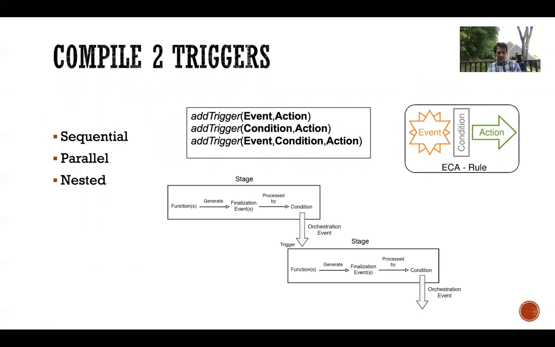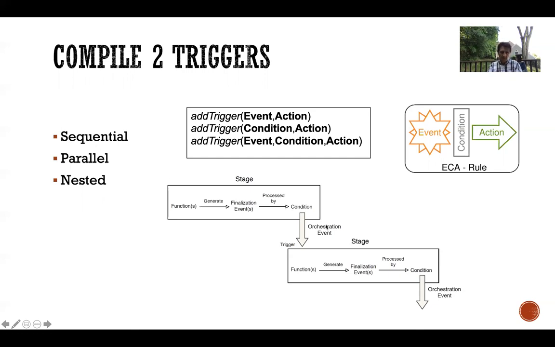Once we have this architecture, we have to demonstrate that we can compile different workflows to triggers in the system with our simple API. The simple example is a sequential workflow where we have a function that, when it terminates, generates some event that a trigger would capture to launch the next function. It is very easy to understand that a DAG with a pipeline can be converted very easily using these termination